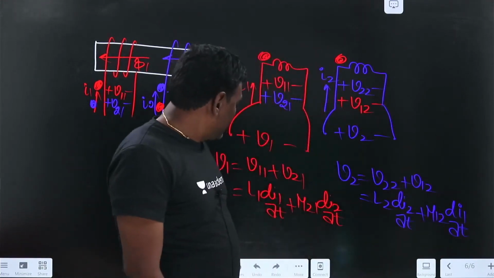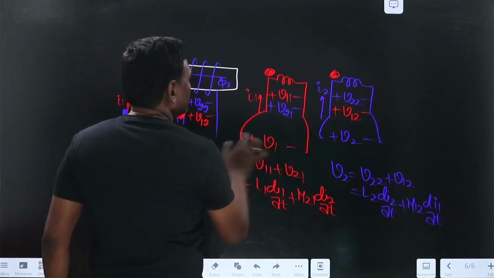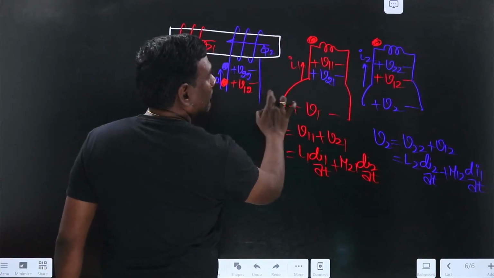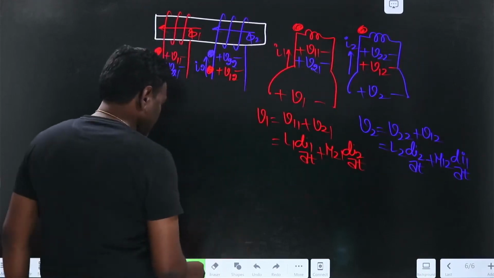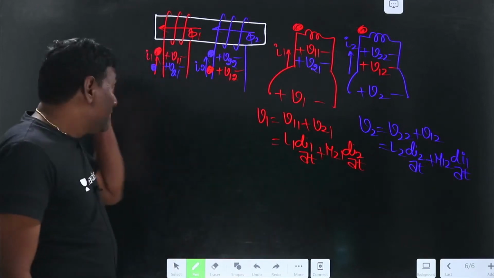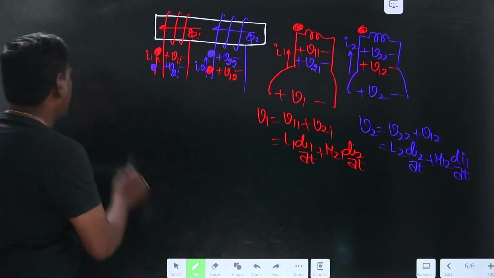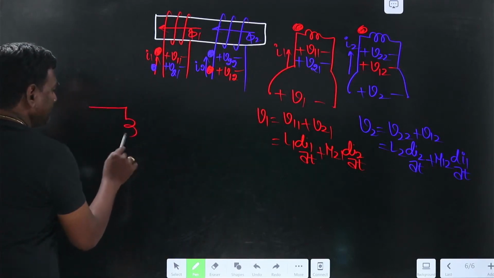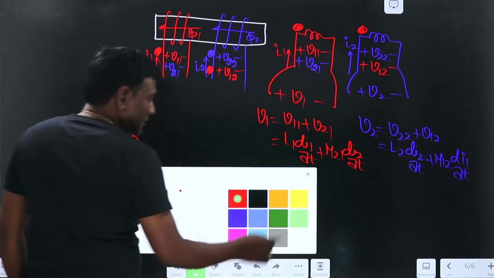Okay. Now same thing. Let me convert it into without dots also. Without dots also, the moment these two voltages are aiding, we can transform. See, this is going to be